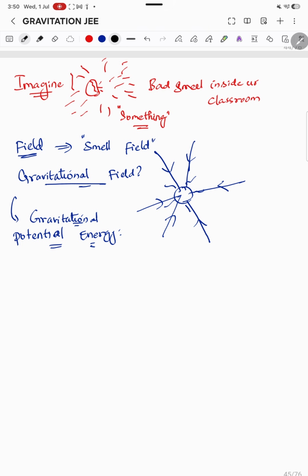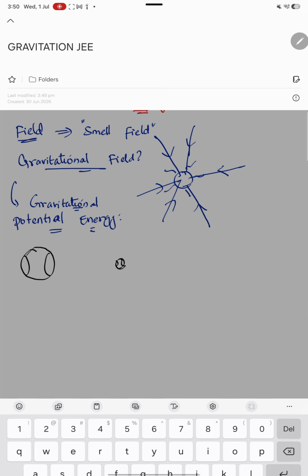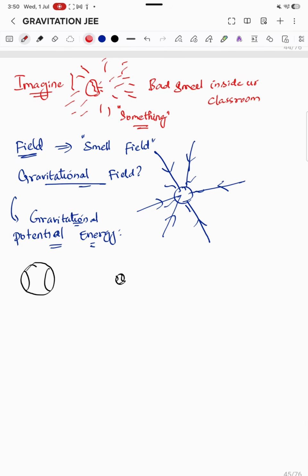Let's take a football and a tennis ball. What I'm going to do is attach some springs all around the football.